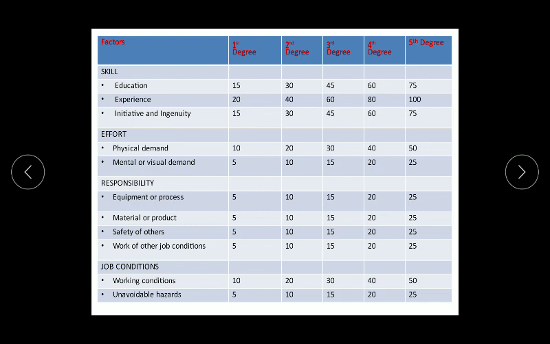But as far as knowledge is concerned, more points will be given to the electrician, and accordingly the points are allotted. The person who gets the maximum points, his wage structure is defined accordingly.